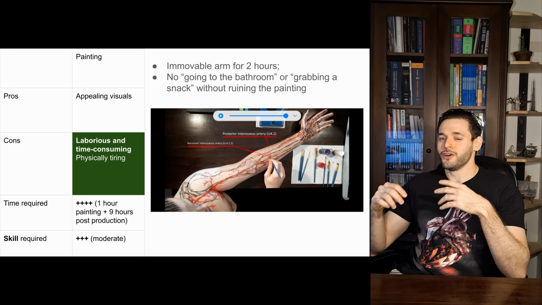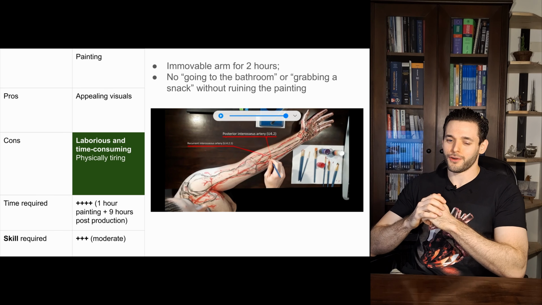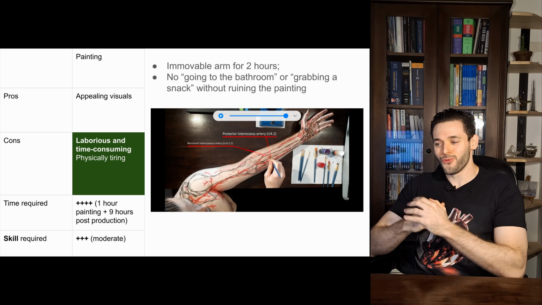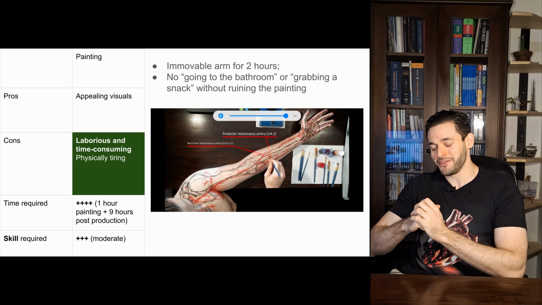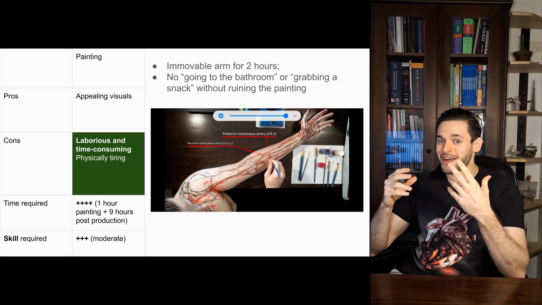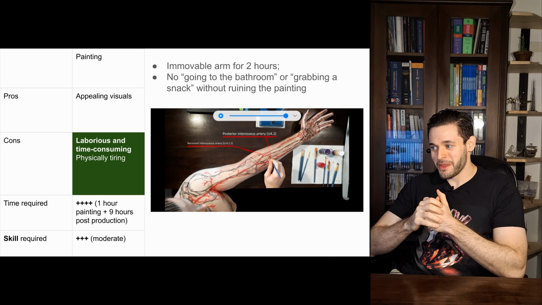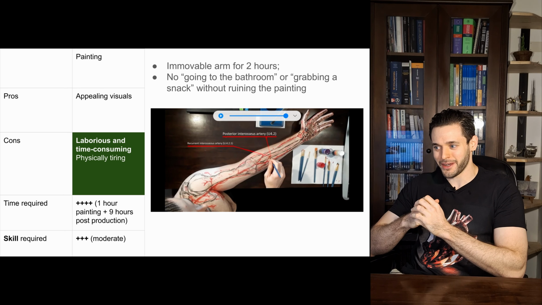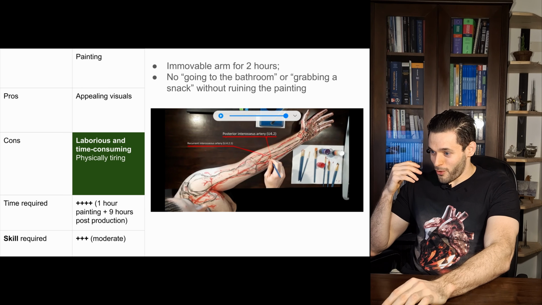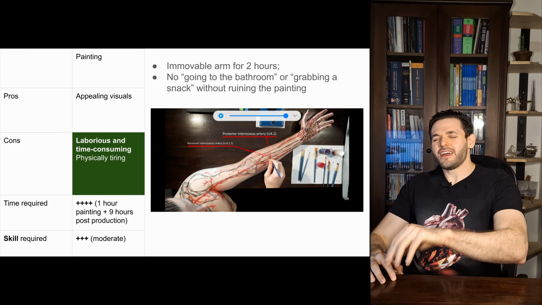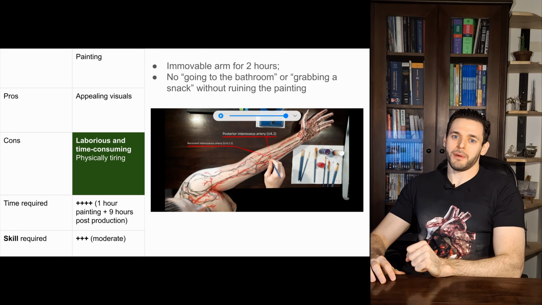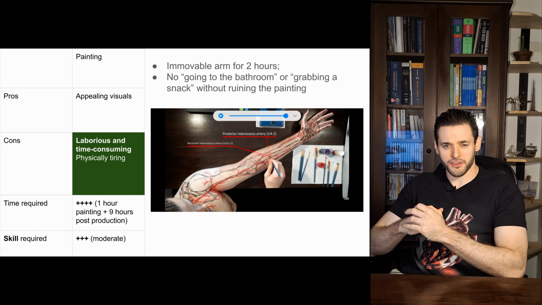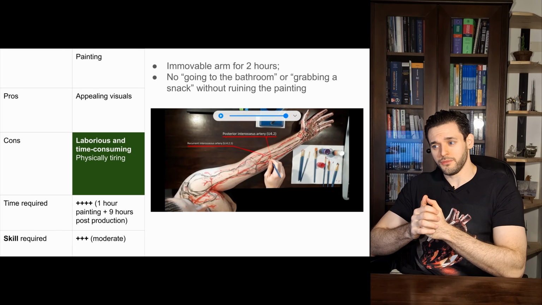And bear in mind, you won't have pauses, for example, for going to the bathroom. There is no way to do it without ruining the painting. So that's the kind of thing you need to keep in mind. Also, it may take quite a few attempts before you can get it right. It's also time consuming, though not that much because of the painting itself, although you may need some attempts before you can get the painting right, so that alone could consume some time.